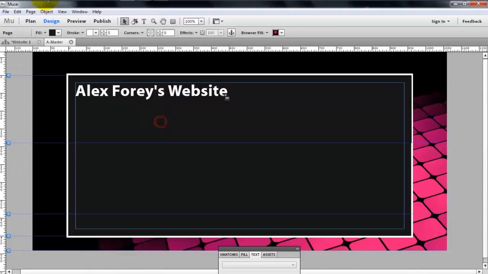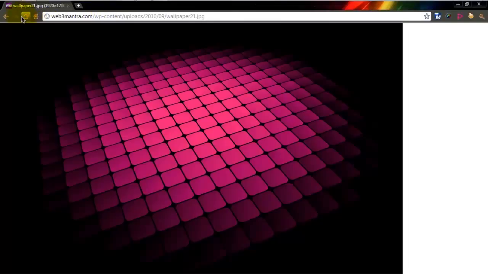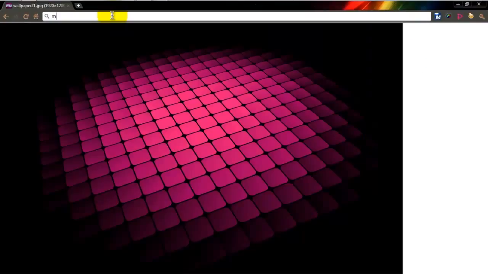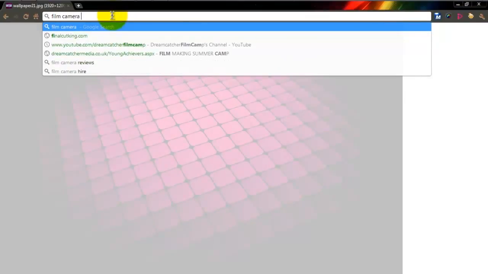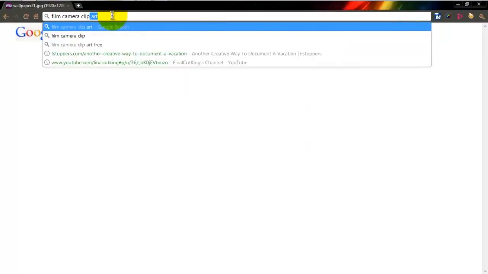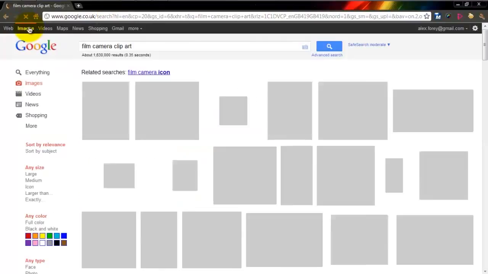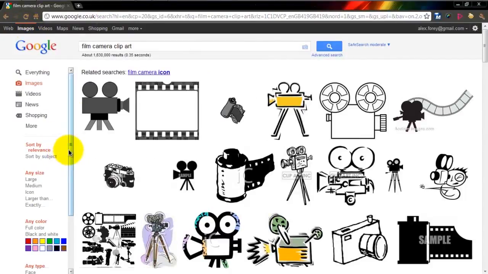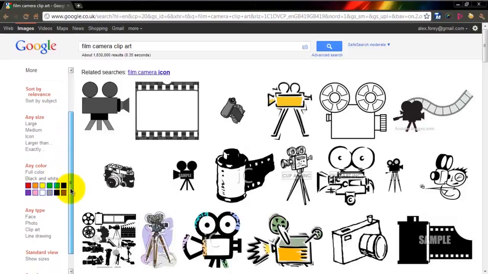I am, however, just going to go and find a clip art of a movie camera, so film camera clip art, and let's choose a fairly good one, go down here, change the any type to clip art.